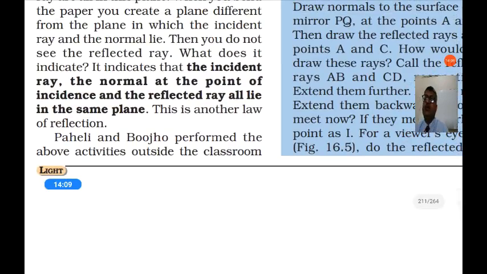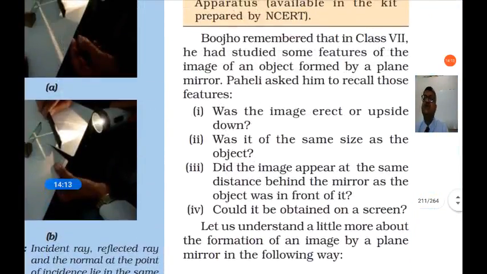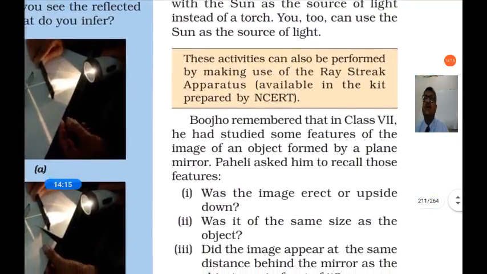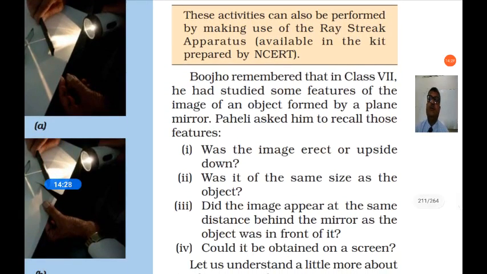Paheli and Bujo performed the above activities outside the classroom with the sun as the source of light instead of a torch. So you too can use the sun as the source of light and you will get the same result. These activities can also be performed by making use of the ray strike apparatus available in the kit prepared by NCERT.